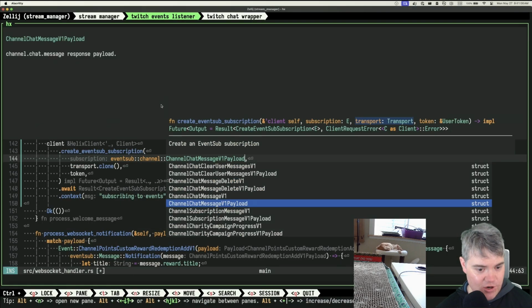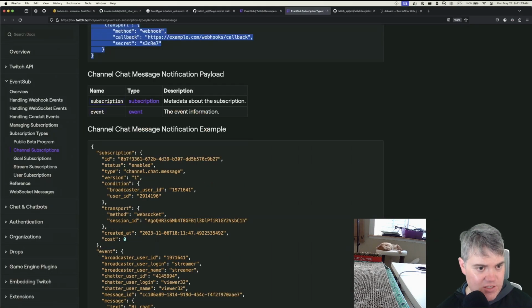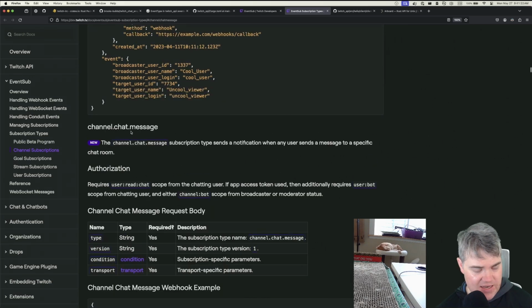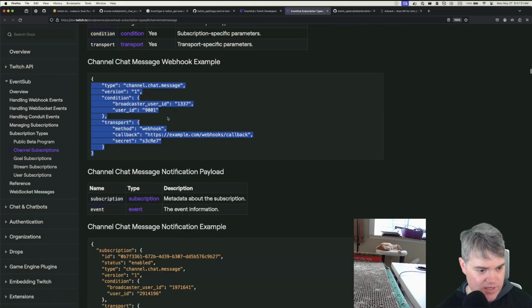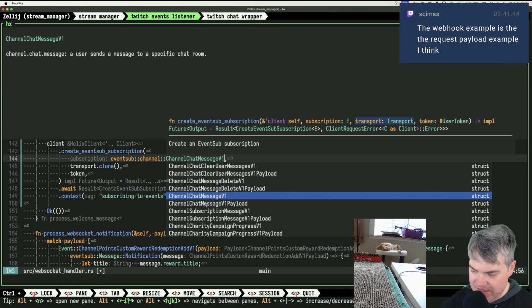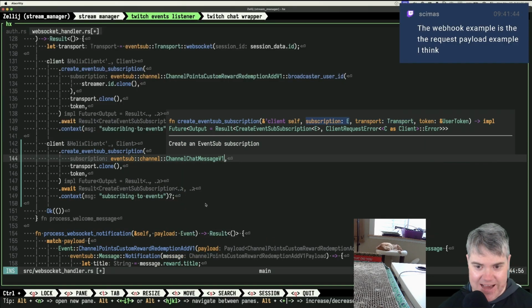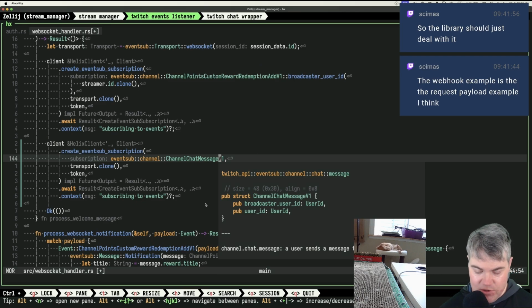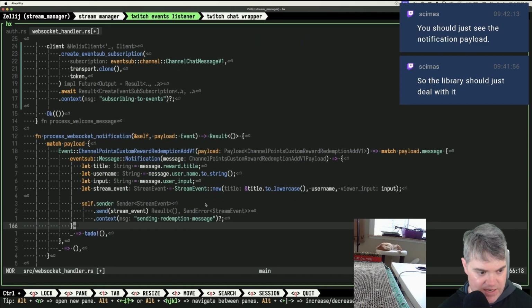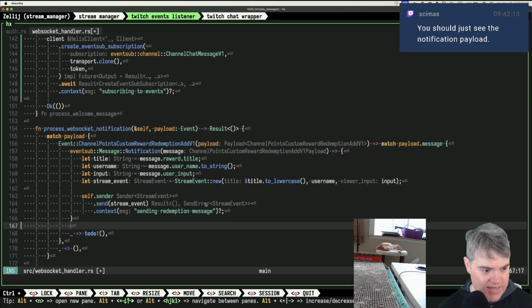So chat message notification. Wait, that's different. The way they're writing these out is weird. Okay. Channel chat message, request body, webhook example, channel chat message, notification payload. Oh, so I don't know which one it is. Yeah, let's just try this. If I just do that, okay, so that's going to give me the user ID and that's it. Okay, I think that's the event sub channel. Oh, because they're different things. They're different things. So then over here, I guess this is where I get to check it out.